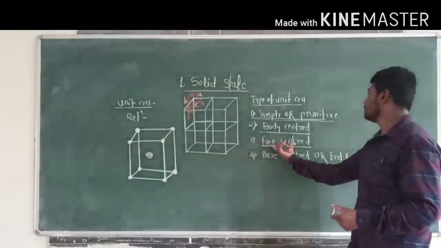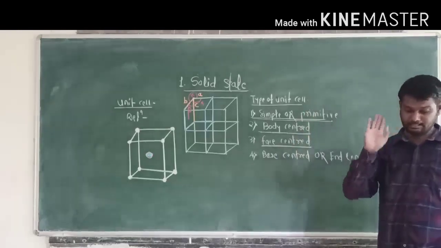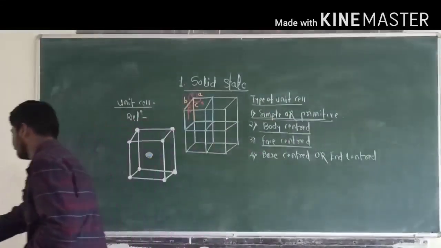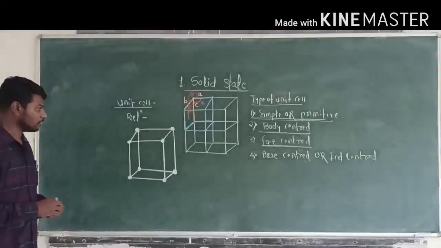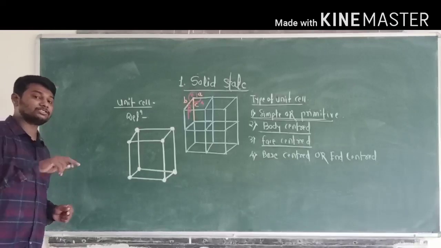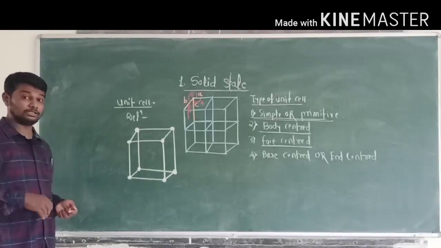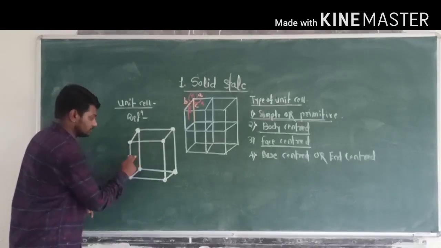Such a type of unit cell is called a face centered unit cell. For example, this is the unit cell. In this unit cell, all constituent particles are present at the corners, and the remaining constituent particles are present at the center of each face.